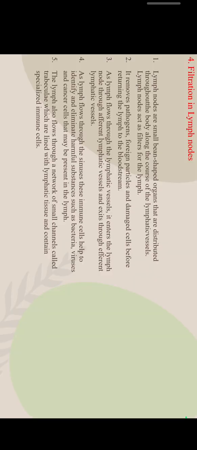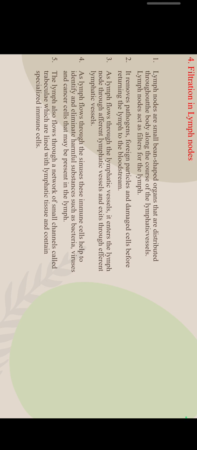Last one, filtration in lymph nodes. Lymph nodes are small bean-shaped organs that are distributed throughout the body along the course of the lymphatic vessels. Lymph nodes act as filters for the lymph. They remove pathogens, foreign particles and damaged cells before returning the lymph to the bloodstream.